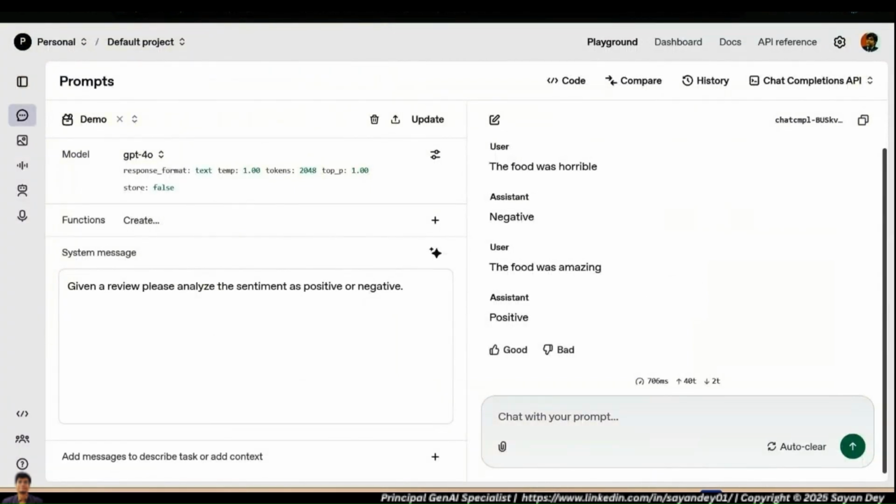But similarly, Anthropic also has a developer platform, where people can go and experiment with the stuff the same way that we are discussing.